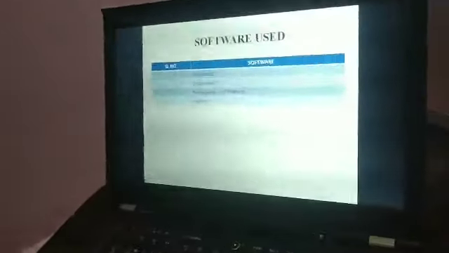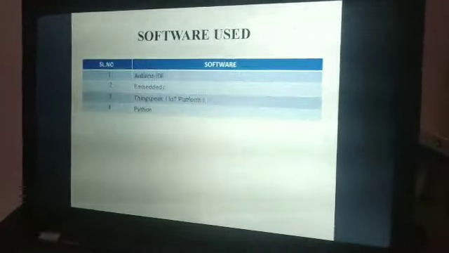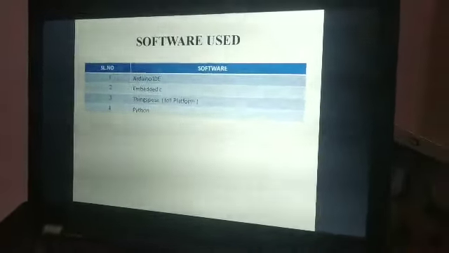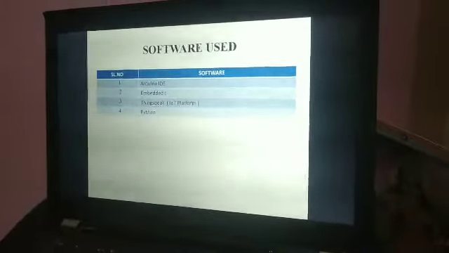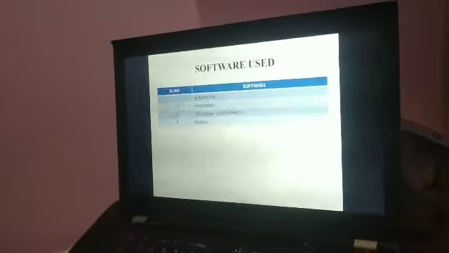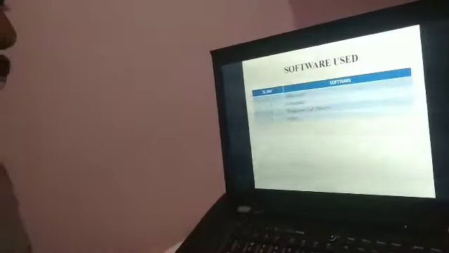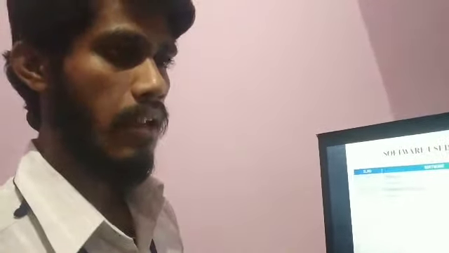And Python. The fourth one is Python. The software is used here for digital image processing. We have coded in Python. We have taken one example for that, a golden fish. We have coded for that golden fish. We have shown it in the practical.